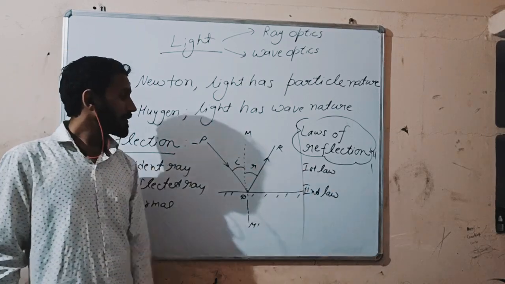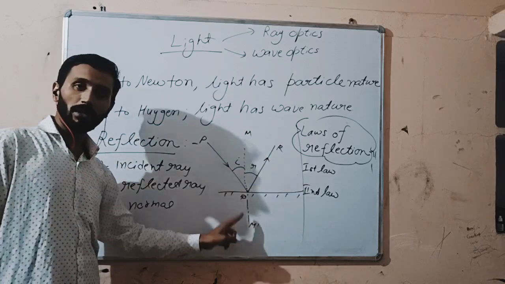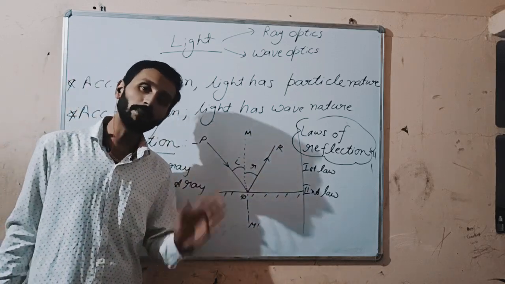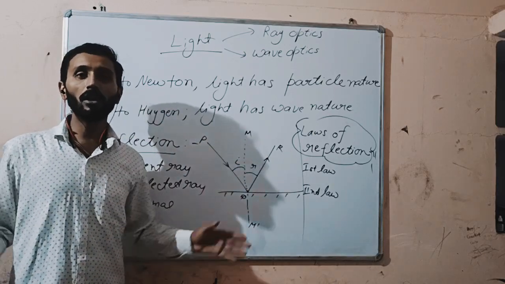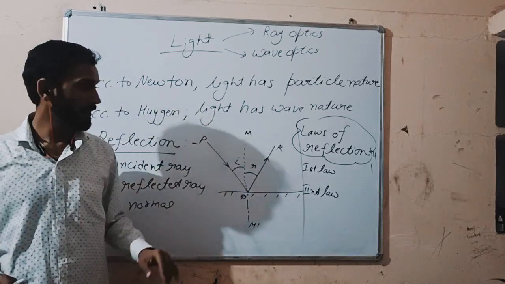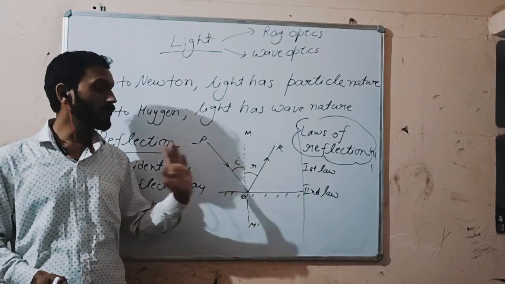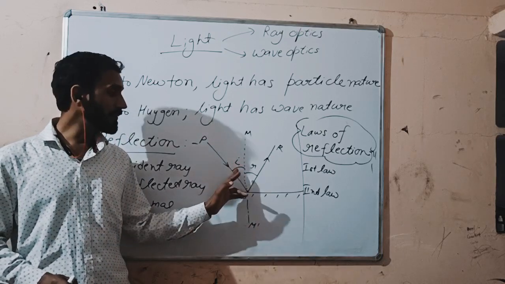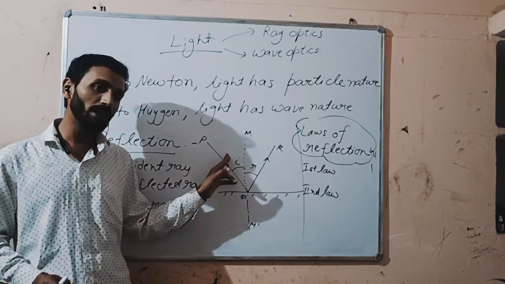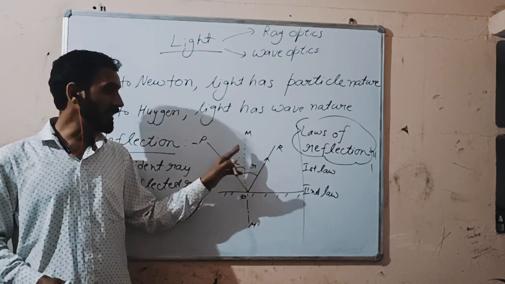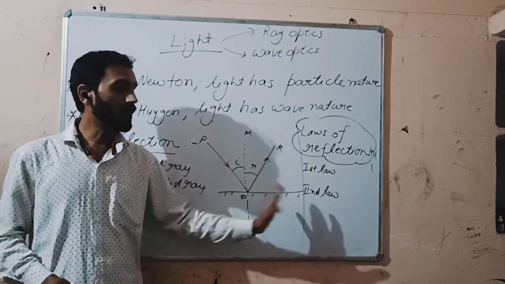According to the first law, incident ray, reflected ray, and normal all lie in the same plane. And according to the second law, angle I is equal to angle R. Angle of incidence is equal to angle of reflection. If this angle is 30 degree, this will be 30 degree. If this angle is 40 degree, this will be 40 degree. These are the laws of reflection.